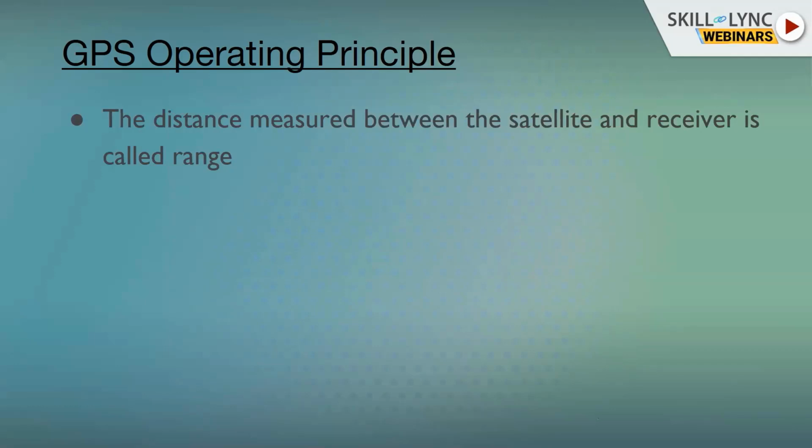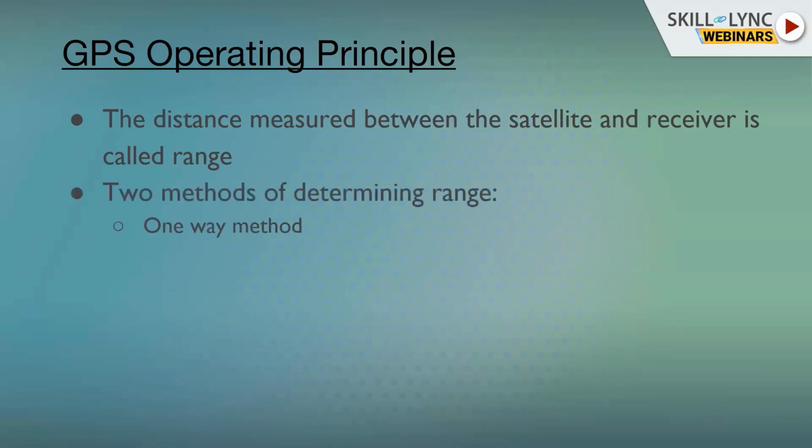There are two ways of finding the range. One is called the one-way method, or one-way ranging, and the other is called the two-way method, or two-way ranging. In one-way ranging, the satellite sends the signal and it is received by the receiver, and that's it. On the basis of the signal received at the receiver end, the coordinates can be estimated.